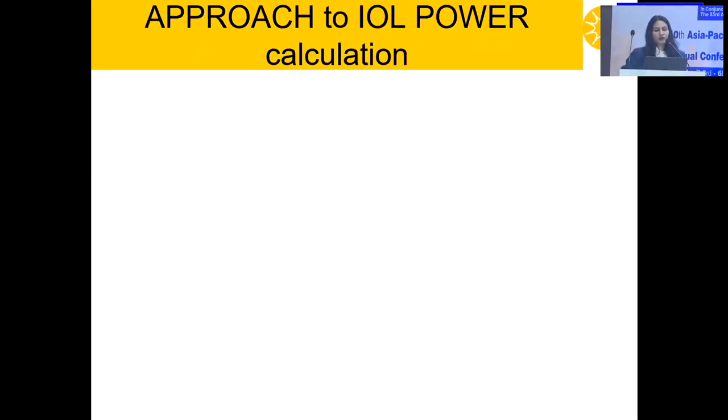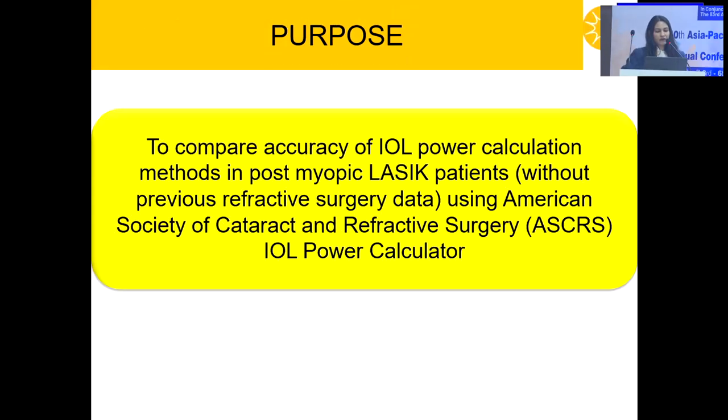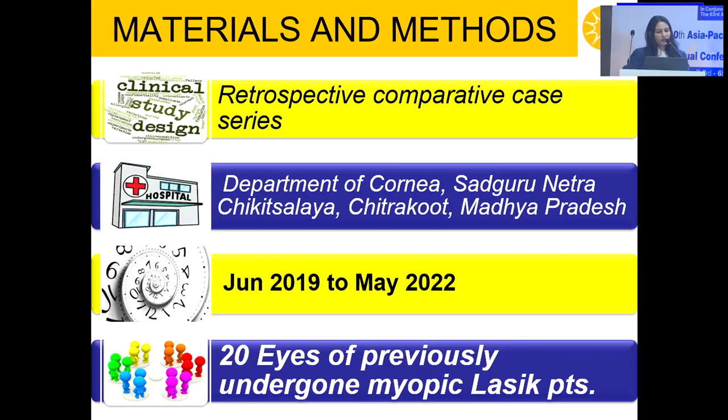Several approaches have been given to correct these errors using the previous refractive surgery data, current corneal measurements, and using no prior data. Since at the time of cataract surgery no prior data is usually available, in the majority of the cases, the purpose of the present study was to compare the accuracy of IOL power calculation methods in post-myopic LASIK surgery patients using the ASCRS IOL power calculator. It was a retrospective comparative case series done in 20 eyes of previously myopic LASIK.